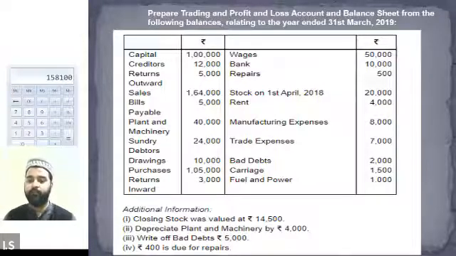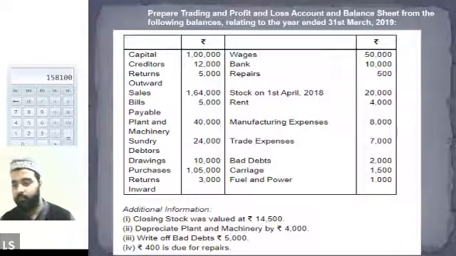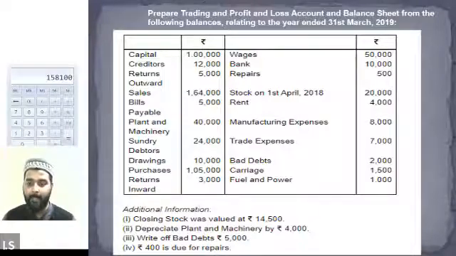After that, we have carriage. Carriage is obviously a direct expense, so we will be recording it in the trading account. Write it down, everybody, quickly. Carriage 1,500. Then we have fuel and power. Fuel and power is a direct expense again. Please write it in the trading account on the debit side, 1,000.